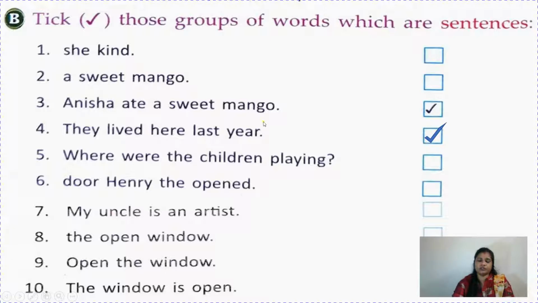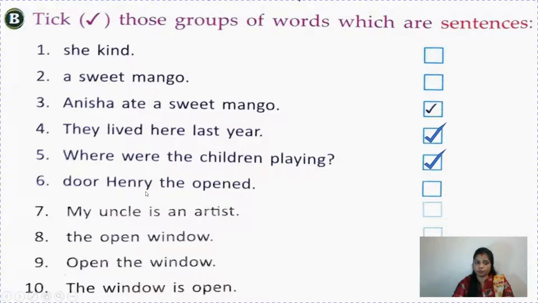See children, in punctuation marks, I have told you that a sentence ends with a full stop, but if it's a question, it will end with a question mark. If you are talking about an exclamatory sentence, then it will end with an exclamation mark. So "Where were the children playing?" We are understanding something. It is giving a complete meaning. It starts with a capital letter, ends with a question mark. So again it's a sentence.